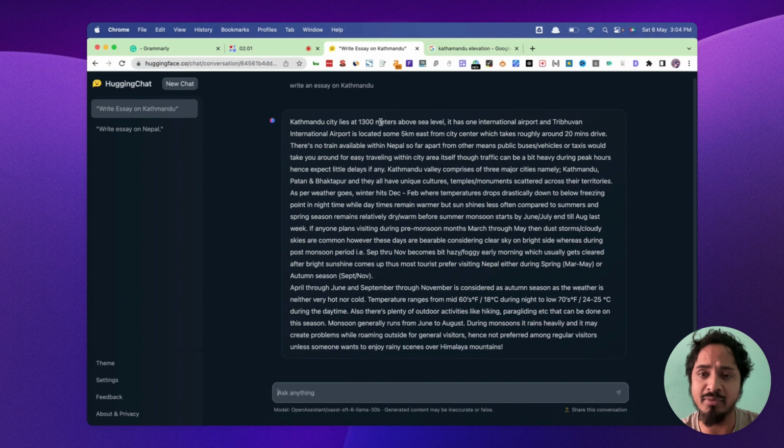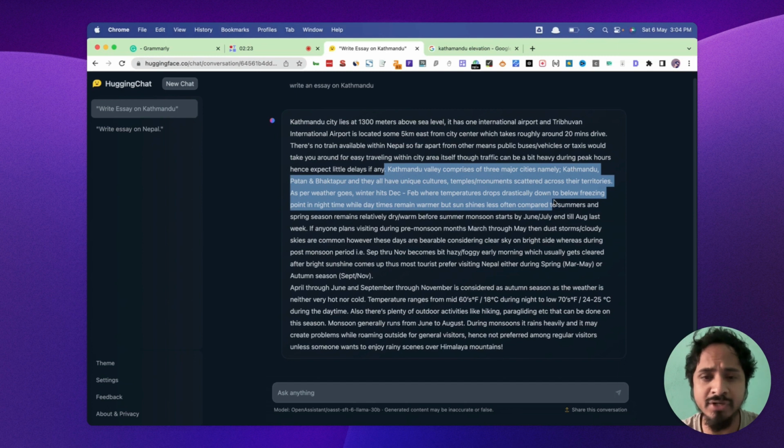Lies at 1300 meters above sea level. It has one international airport. Yeah, Tribhuvan International Airport, which is right. Okay, so it takes about a 20-minute drive. There's no train available within Nepal. That means public buses, taxis. Okay, true. The valley comprises 3 major cities: Kathmandu, Patan, Bhaktapur. Okay, true. So you can see, guys, it generates the output.